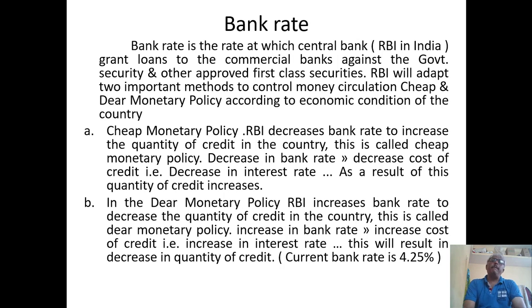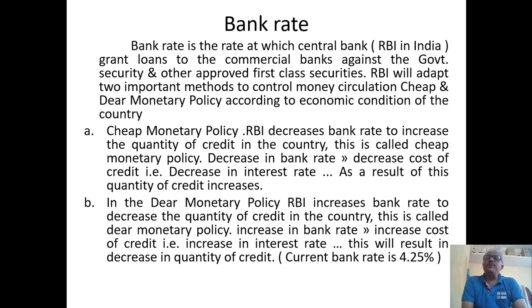Here, under cheap monetary policy, based on the conditions in the economy, RBI is going to reduce the rate of interest. When RBI reduces the rate of interest for credit, obviously there will be more money in the hands of commercial banks to extend loan facilities.